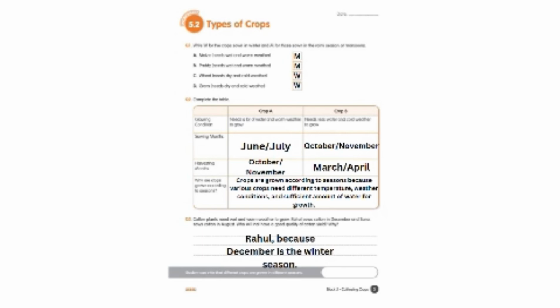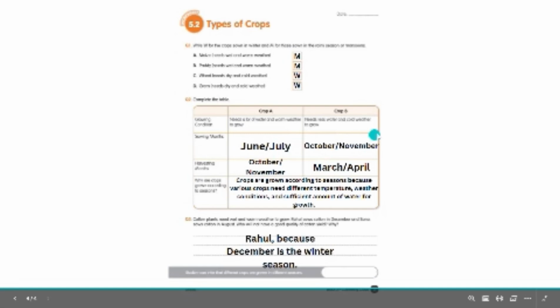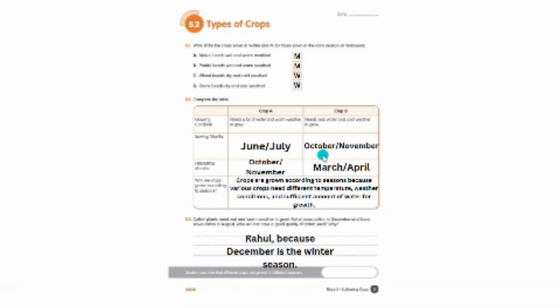Question 3. Cotton plants need wet and warm weather to grow. Rahul sows cotton in December and Sona sows cotton in August. Who will not have a good quality of cotton yield? Why? Rahul will not have a good quality of cotton yield because December is the winter season and cotton grows in the monsoon season.